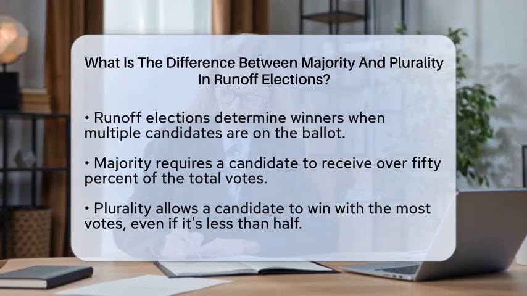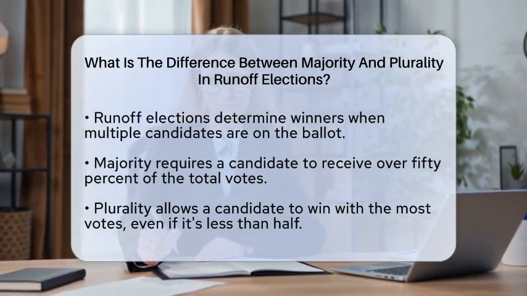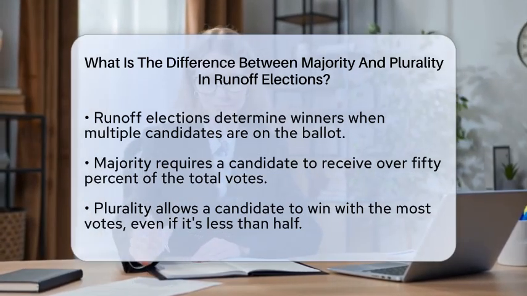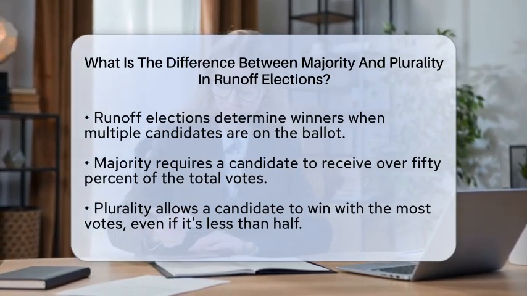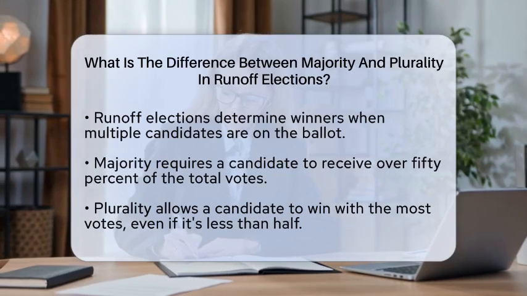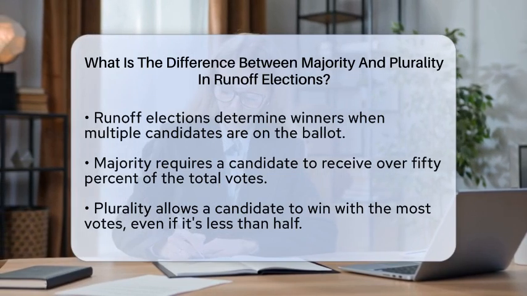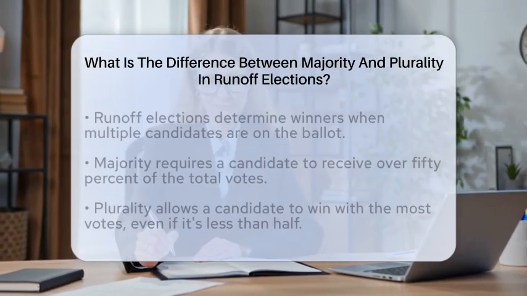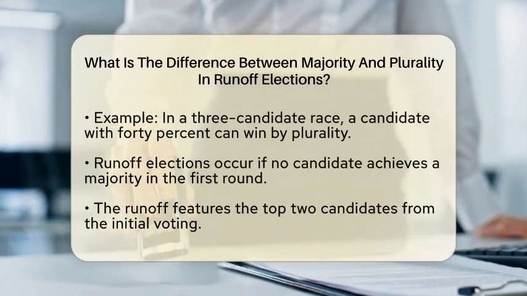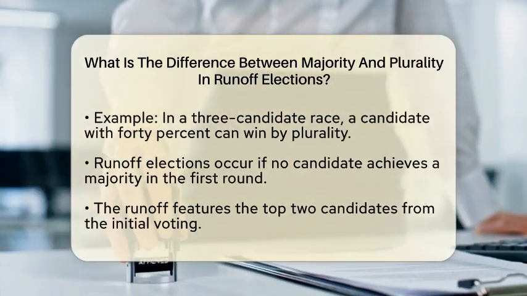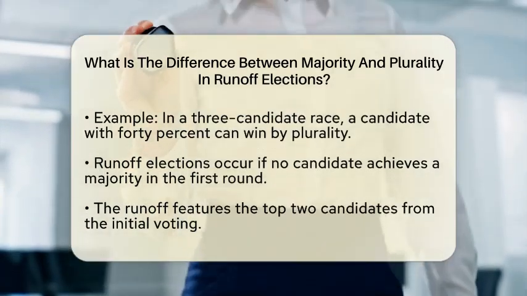In a runoff election, the difference between majority and plurality is all about the number of votes a candidate needs to win. A majority means that a candidate must receive more than 50% of the total votes. This ensures that the winner has broad support from the voters. On the other hand, a plurality means that a candidate can win by having more votes than any other candidate, even if that number is less than half.